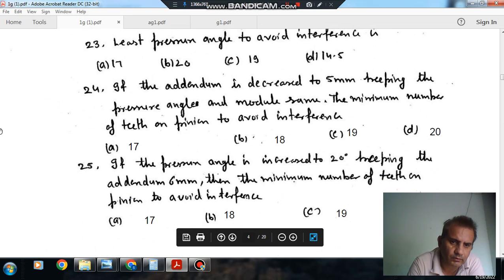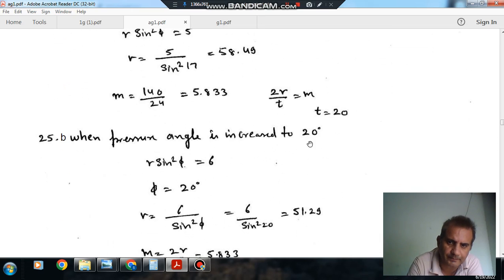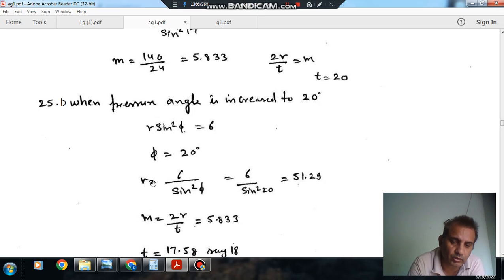Now if the pressure angle is increased to 20 degree, keeping the addendum 6 mm. Now the pressure angle is 20 degree and the addendum is the same, 6. Now we will find R', which is 51.29.